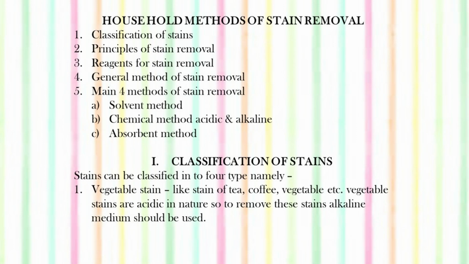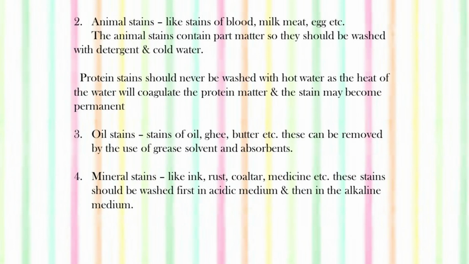Now, vegetable stains are acidic in nature, so they require alkaline medium to remove them. Next category of stains come under animal stains. Animal stains means stains of blood, milk, meat, egg, etc. Now, animal stains contain protein matter, so they should be washed with detergent and cold water.